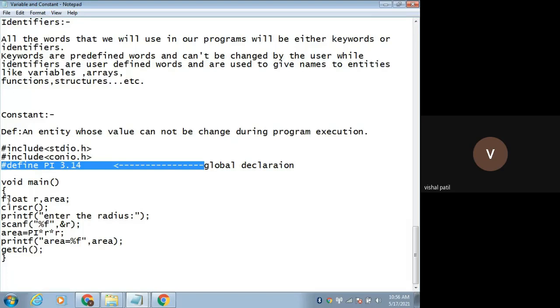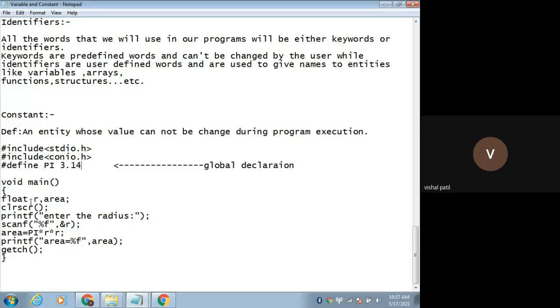But if I am writing something inside main, this is called a local declaration. So this will be accessible only within this function. That's why it is local and this is global. Global means accessible throughout the program, but local means only within that function. So I am declaring the value for pi, that is the constant value 3.14. Don't give a semicolon here. Remember we are not giving a semicolon while declaring the constant value.